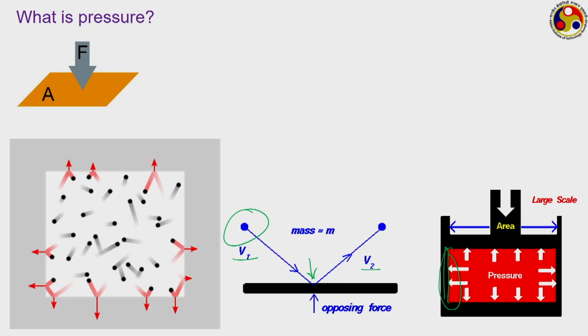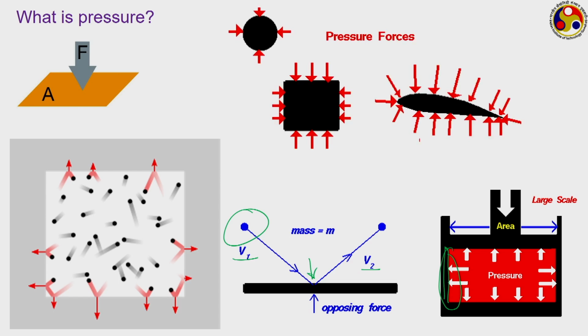This pressure force, or the force associated with pressure, always has to be normal to the concerned surface. Therefore, depending upon the contour of the surface, the direction of force may keep on changing. Like the examples shown here, particularly interesting can be the aerofoil one. As the surface profile keeps on changing, the direction of the corresponding pressure force also will keep on changing, because at every point the direction of the pressure force has to be normal to the concerned surface.